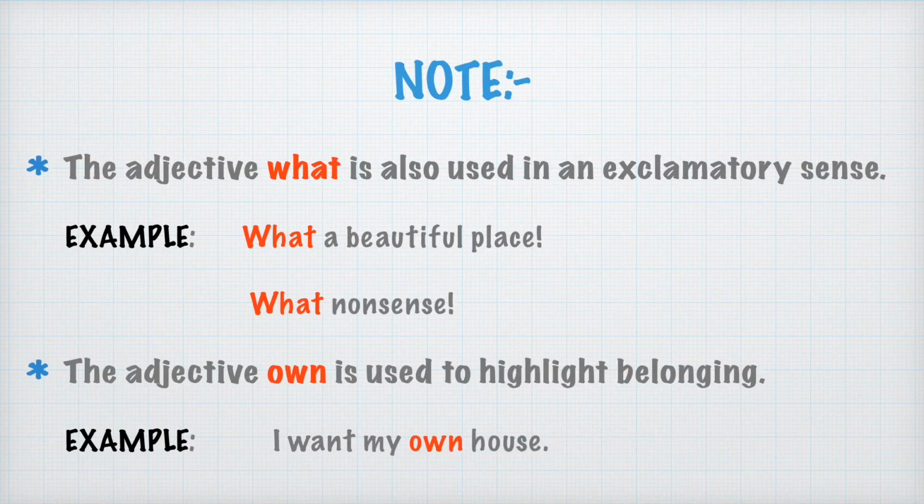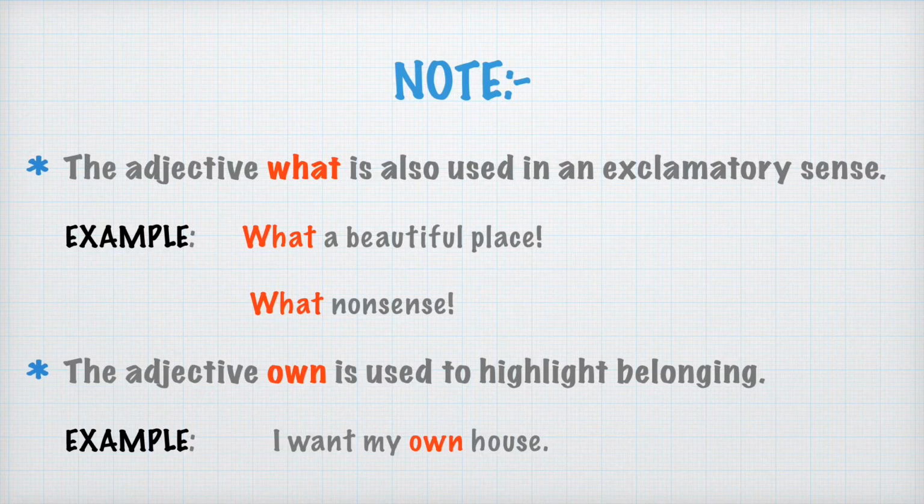The adjective what is also used in an exclamatory sense. Do you know this? Let us take an example. What a beautiful place. What nonsense. Here you can see this what word is just telling an exclamatory feeling about this place, about this talk. So here these what are doing the work of adjectives because they are describing the noun beautiful place or about a talk or comment that is nonsense.